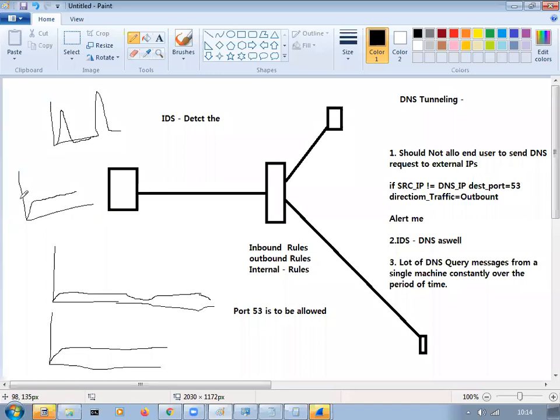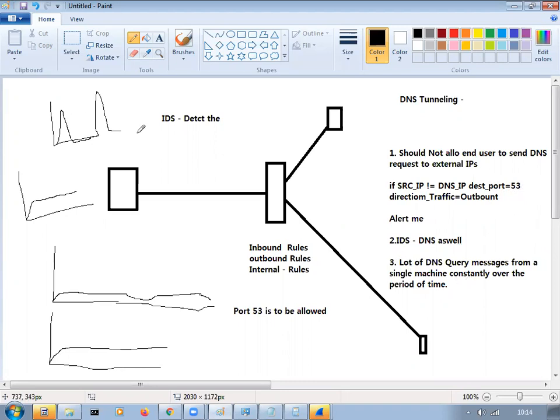So this kind of data from an individual system should not be there. For a DNS server, yes. In an office, on average, say a minimum of 50 people will be making DNS requests during the daytime and 10 to 20 requests during the night. But is it possible for an individual user to send DNS requests continuously from his machine for the past 2 days? That is suspicious. It means someone is trying to abuse DNS and doing malicious activities using it. So you have to be aware of such attacks.